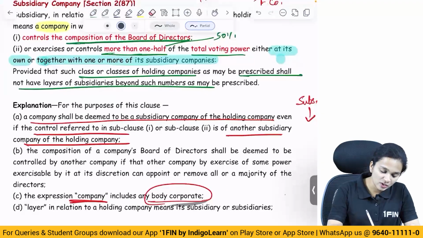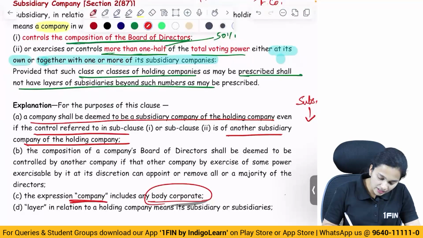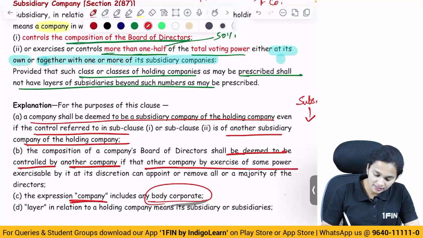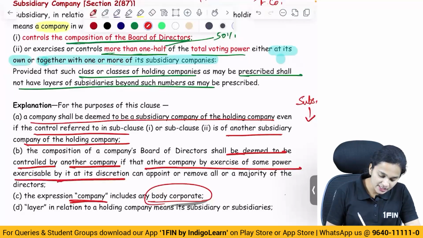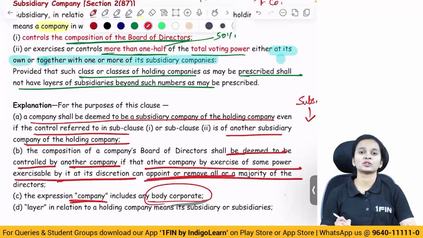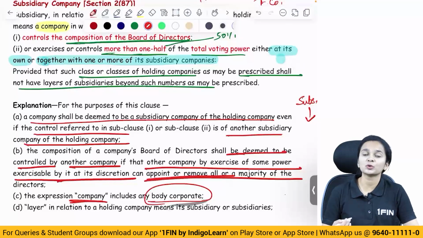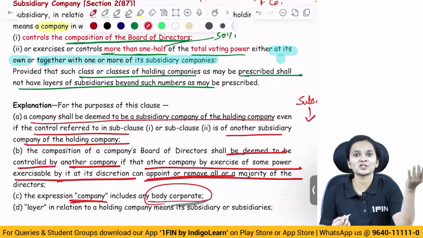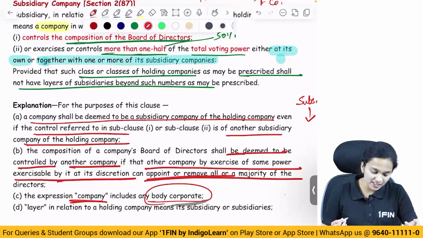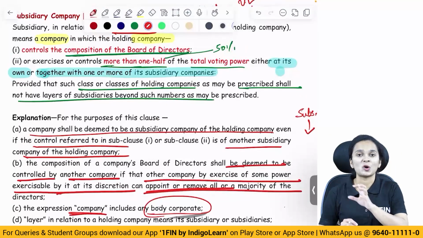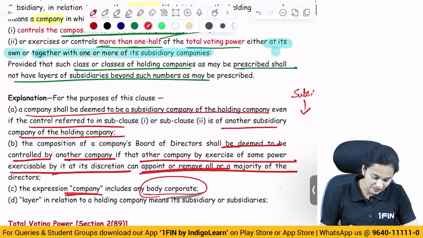Then, controlling composition of the board of directors means what? A company shall be deemed to be controlled by another company if the other company exercises power, exercisable by it at its discretion, to appoint or remove all or a majority of the directors. So if they have the power to appoint or remove all the directors or a majority of directors, then we say that they have control over the composition of the board of directors.